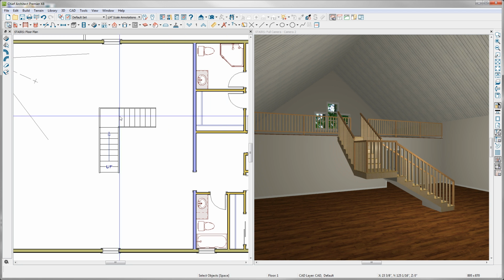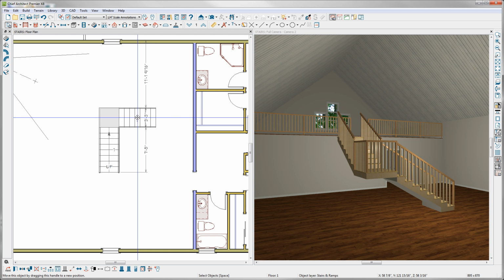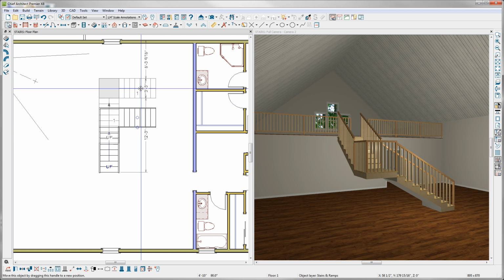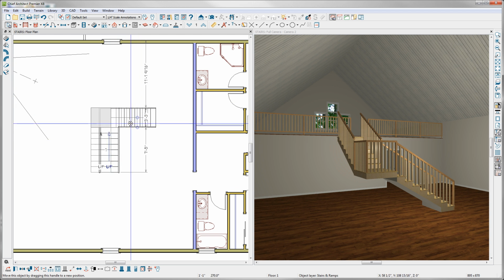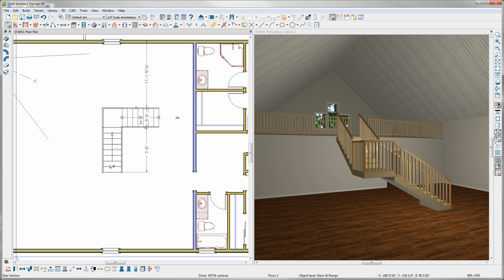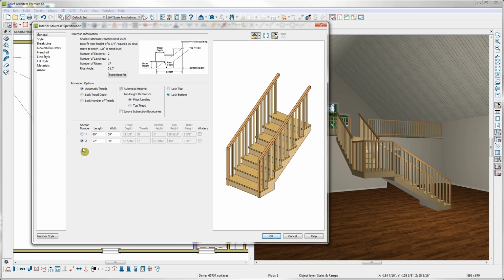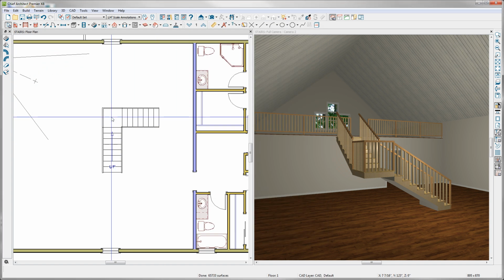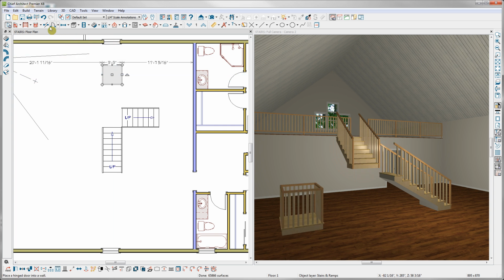Once you've automatically created the landing in this way, you can edit the landing. If I click on a stair section and use the Move Edit handle, you'll notice that both sections and the landing are moving together. And if I open it up using my Open Object tool, you can see that it opens a specification dialog for the entire staircase, including both of the stair sections. However, if I click on the landing by itself and use the Move Edit handle, the landing will move independent of the two stair sections.